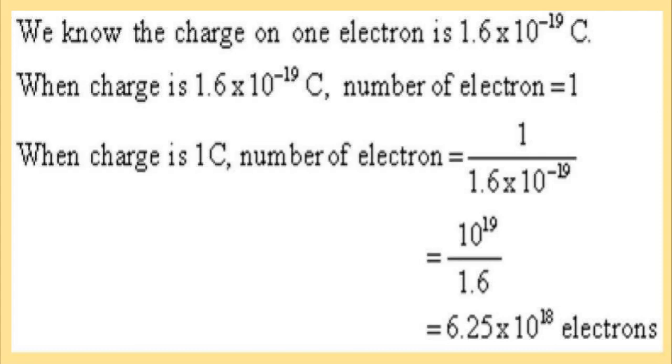When the charge is 1.6 into 10 to the power of minus 19 coulomb, the number of electrons is equal to 1. When the charge is 1 coulomb, the number of electrons is equal to 1 divided by 1.6 into 10 to the power of minus 19, which is equal to 10 to the power of 19 divided by 1.6, which is equal to 6.25 into 10 to the power of 18 electrons.